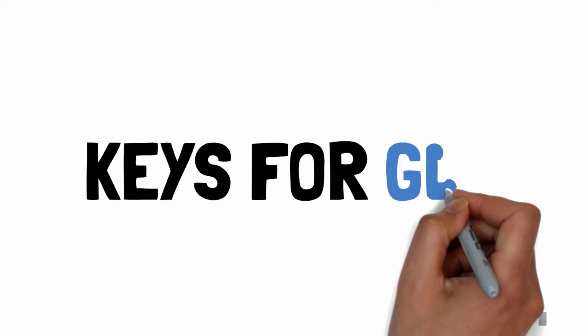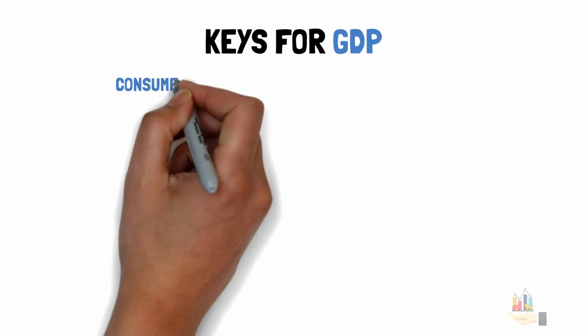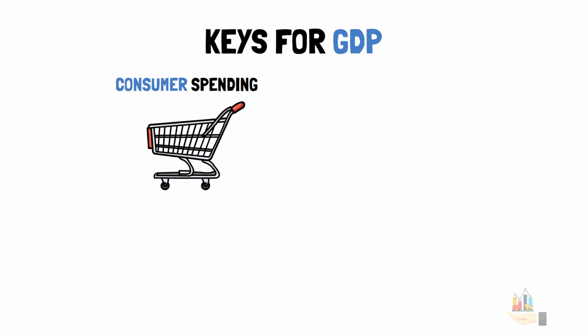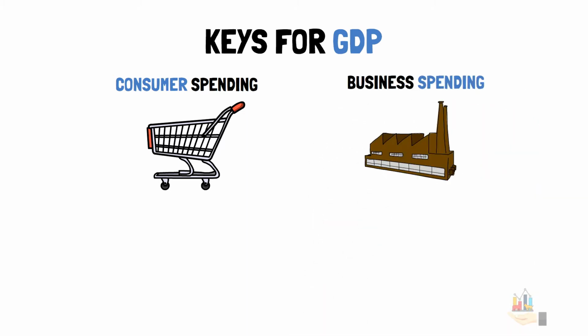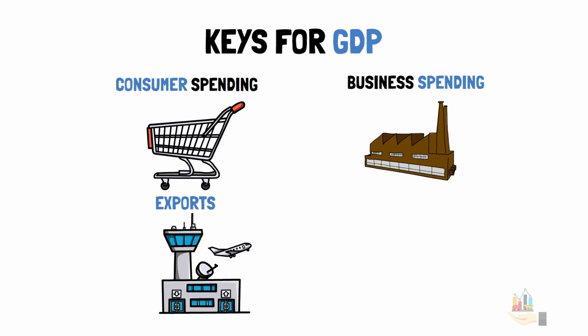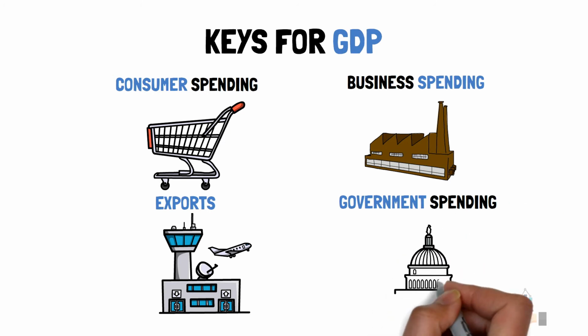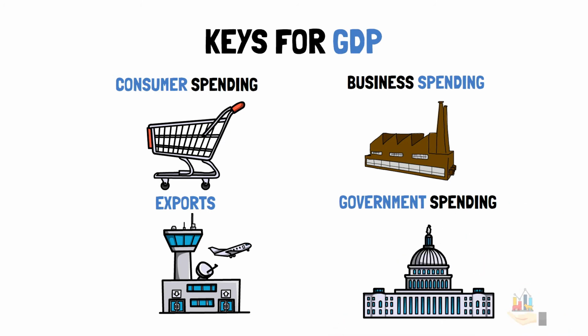Here are a few of the key components that make up GDP. Consumer spending, which is the primary driver of GDP in the US. Business spending, which includes purchases of new plant and equipment, hiring people, investing in new technologies, and building new offices and factories. Exports, which are sales from domestic companies to customers internationally. Government spending, which includes building roads, bridges, and subsidies for industries such as agriculture.